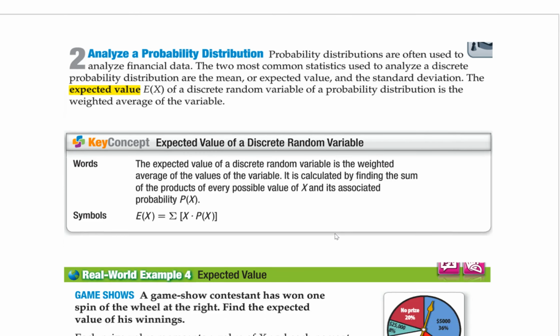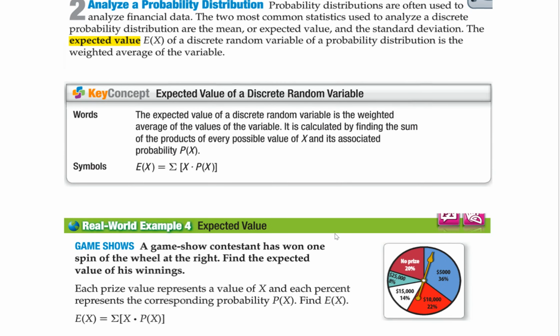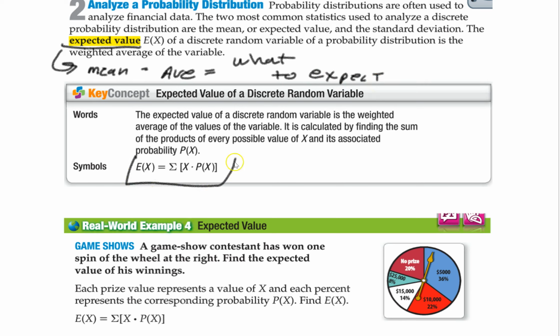Okay, next step. Let's talk about expected value. Expected value is another fancy way of saying the mean, or the average, or just what do you expect to happen. So if I roll it, what do you expect to happen? That's called expected value. Now here's the formula for it.